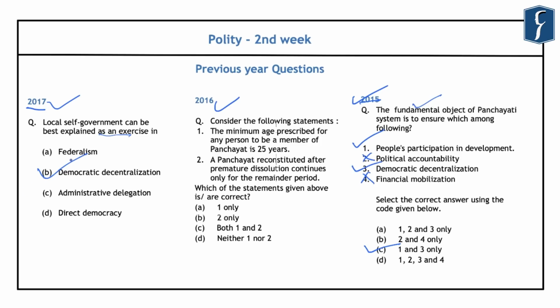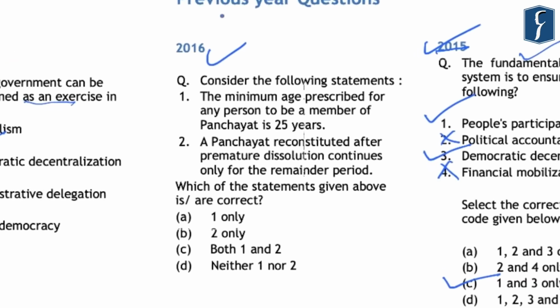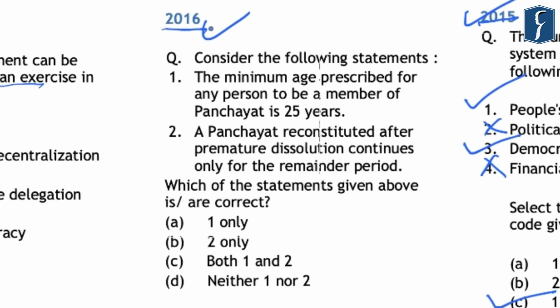Now, these questions signify that UPSC always focuses on basic concepts in the Indian polity. So in this regard, you should be very good with the basic concepts and the fundamental objectives of any provision that has been provided in the Constitution of India. Further, various provisions have been provided under the 73rd Constitutional Amendment Act related to the Panchayati Raj institutions. And this question that was asked in the year 2016 is related to them.